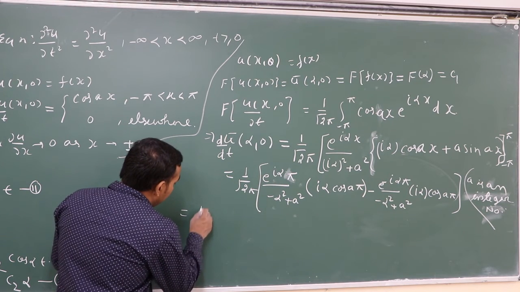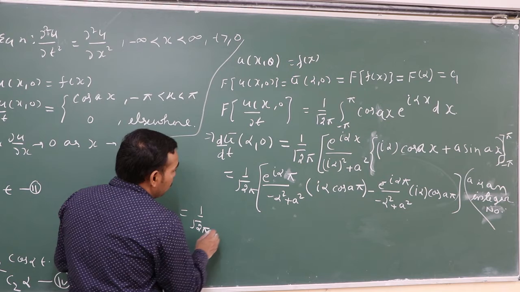So simply write here 1 upon under root 2 pi.